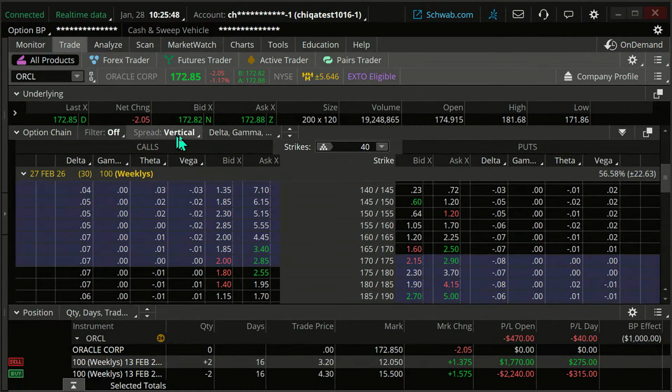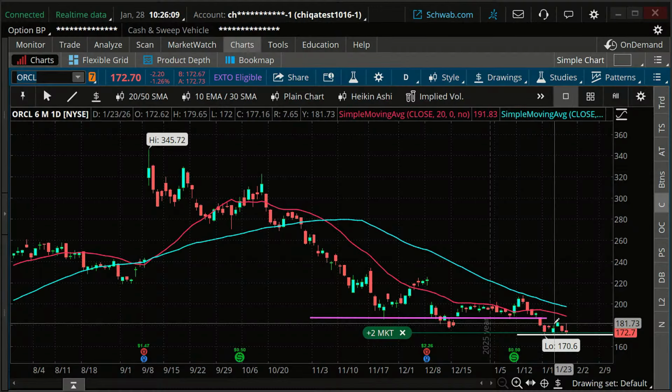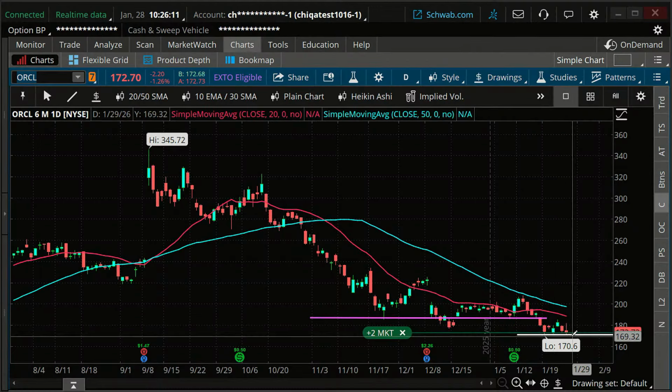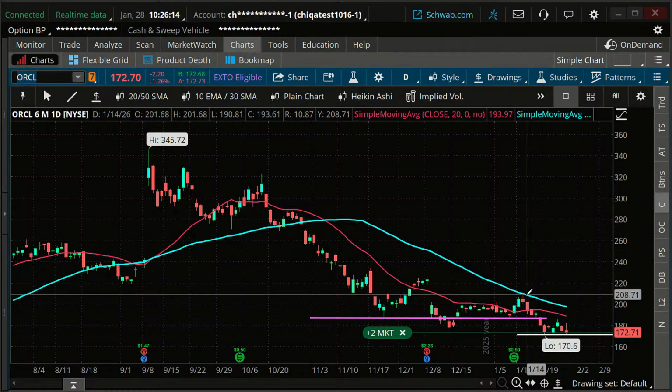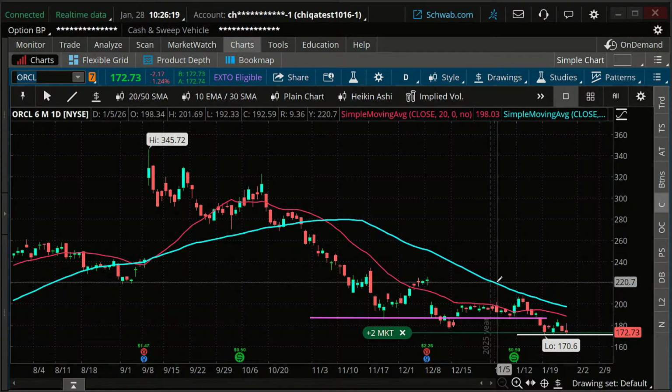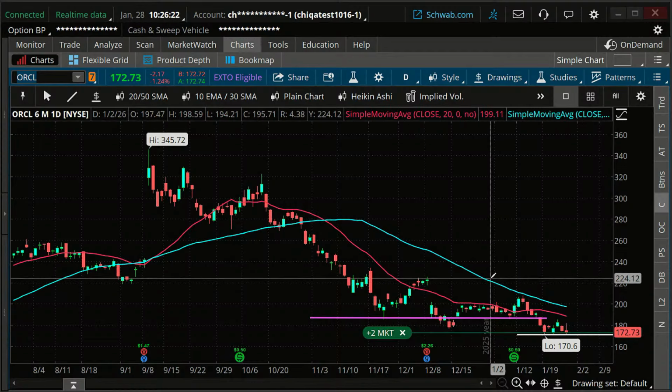Okay. Now, we mentioned if you're in a trade, a short put vertical, or a short call vertical, and you got in the trade because you were bullish to start, or bearish to start in the case of a short call vertical, and you look at the chart and you're going, hey, we thought we were bullish, but this is now just bearish, you just get out of the trade. That's one reason you would get out of these. If your initial technical analysis changes, you go, that's not bearish anymore, you just get out.